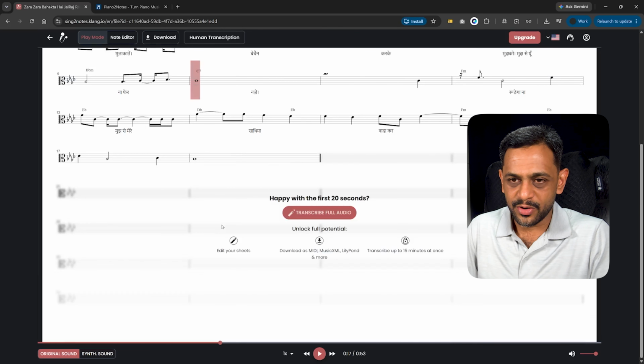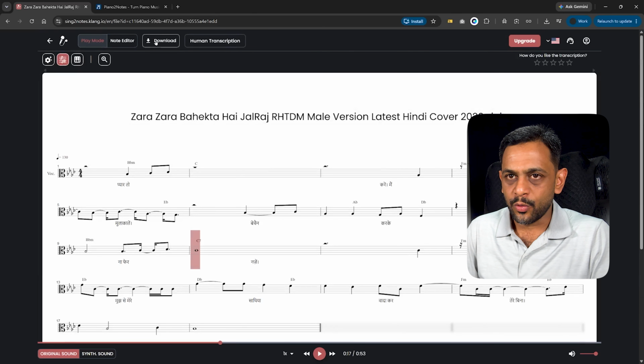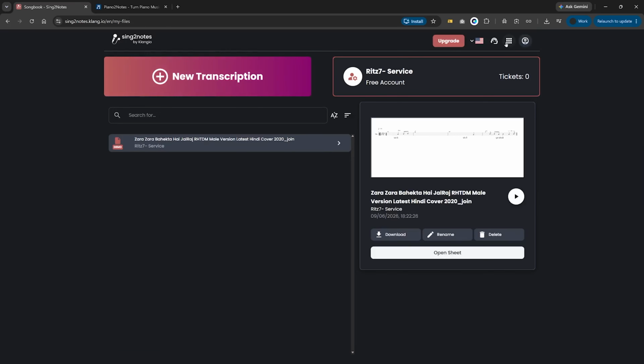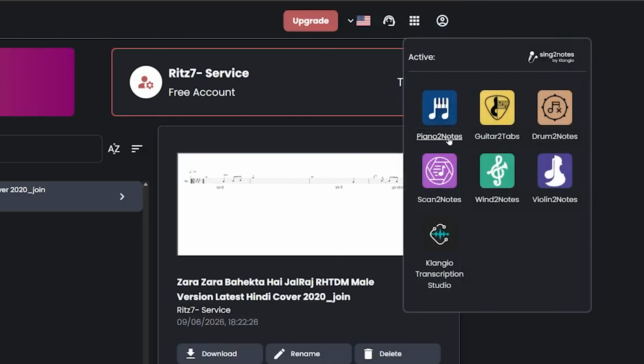Okay, so that's about this particular thing. Of course, you can download this and use it. Likewise, you can do it for any of the options available, right? So we have a lot of them. So Piano2Notes, Guitar2Tabs, Drums2Notes, Scan2Notes, Wind2Notes, Violin2Notes, and finally we also saw Klangio Transcription Studio. So that's how you can use klang.io to get notes for particular instrument or even for singers.